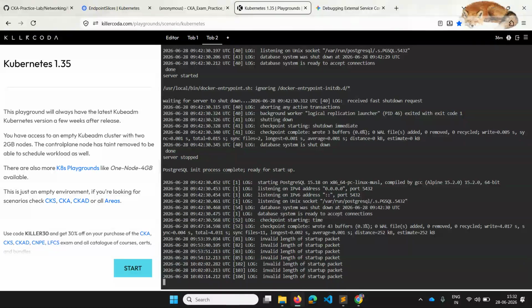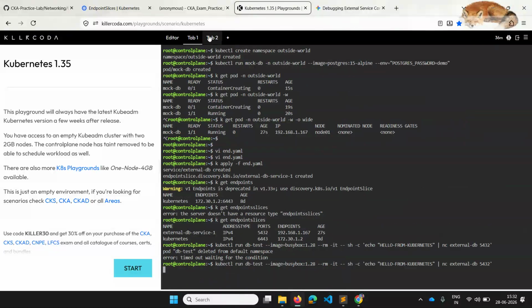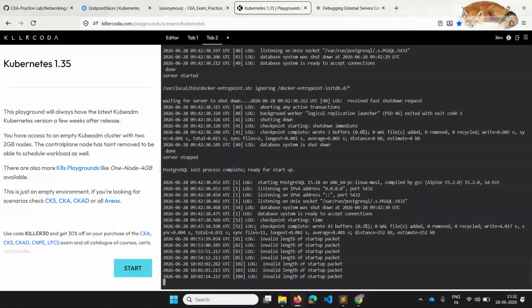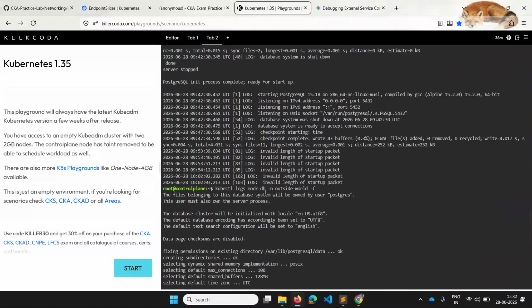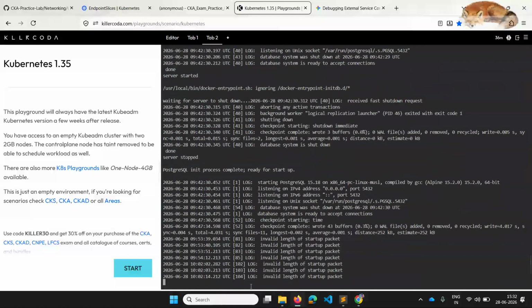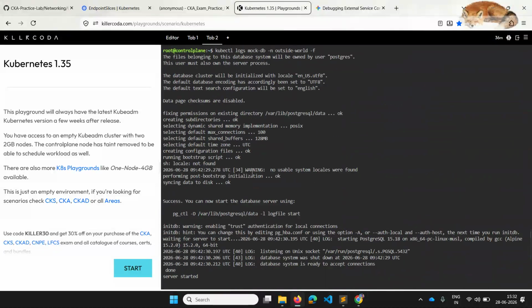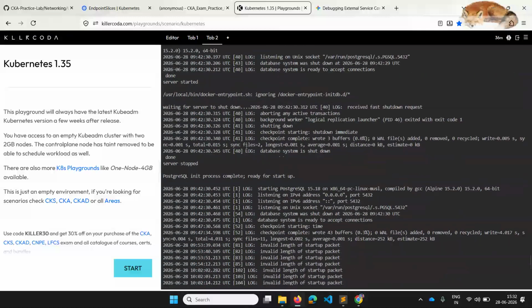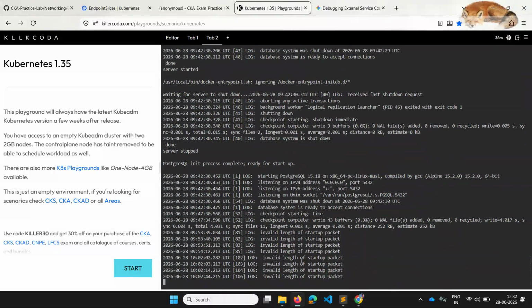If you see, the logs are increasing. Previously it was 102, 103, now it is 104, 106. So basically I'm sending some junk packet of invalid length, and that's the error I'm getting.